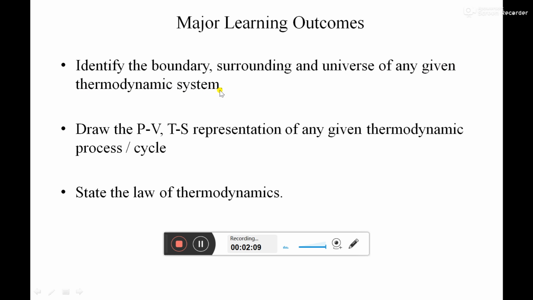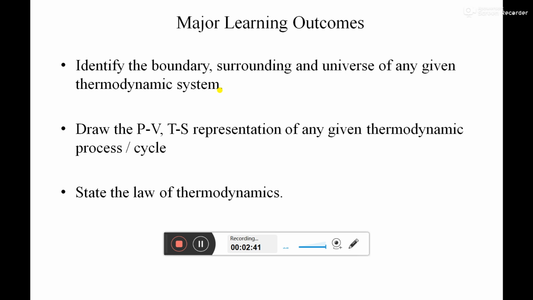In the universe, every system is a part of thermodynamics. Whenever we focus on any specific system, in order to study it we should know what is the boundary of that system, what is the surrounding of that system, and what is the universe of the system, because the system, boundary and universe affect each other and govern the processes of the system.